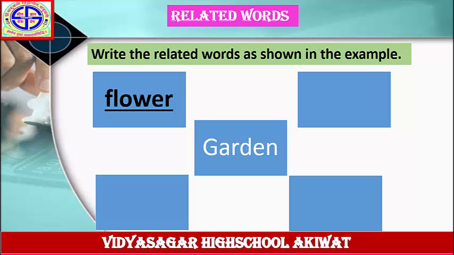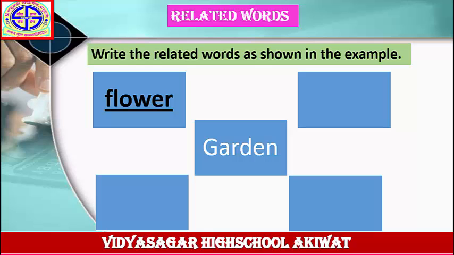First, draw this wave diagram in your notebook. Then write down the first word, garden, in the center of the diagram. After that, write down the answer, flower. Flower is a related word to the word garden. Complete the remaining columns. What is the answer? Birds, notice board, animals. Solve these examples in your notebook.